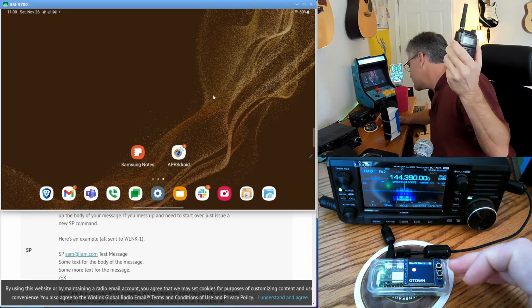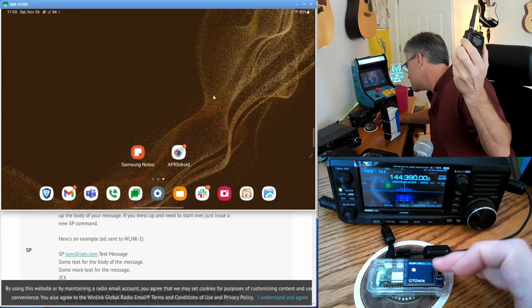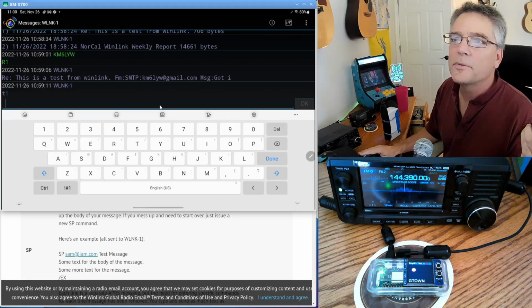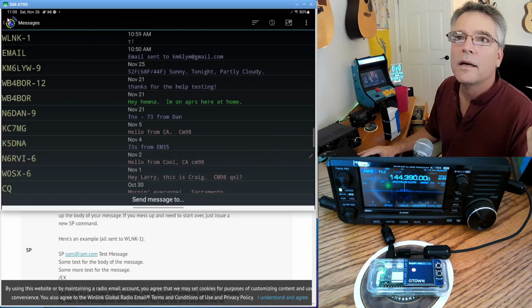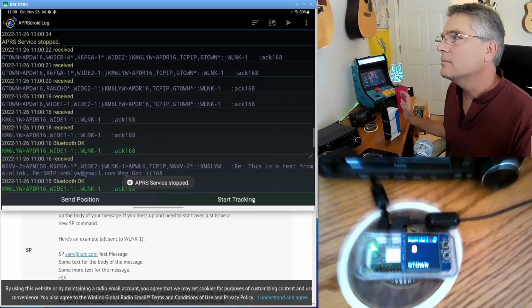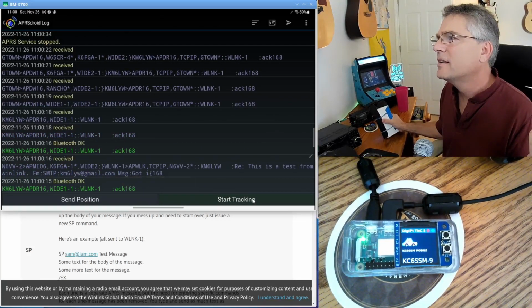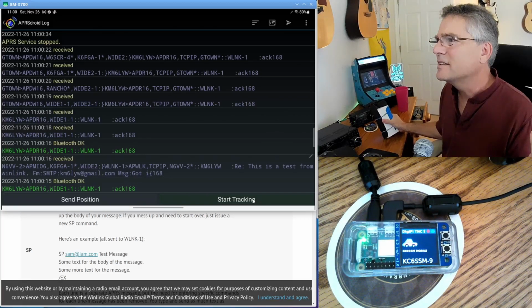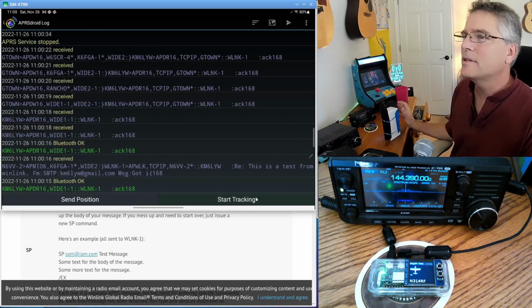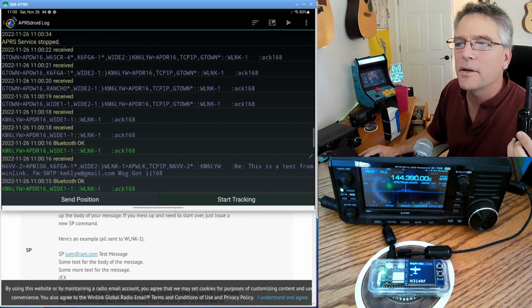Actually, let me put this in. This is still receiving data. Let me put this in digipeater mode. Actually, what I'm going to do is, we just can't have too many radios connected to this. So I am going to say stop tracking. That's going to disconnect my phone. And you'll notice the little blue light will go out over here once I disconnect, because I use Bluetooth to connect to this thing. Yeah, the little light went out. Okay, this is connected. My phone's not connected to APRS anymore.